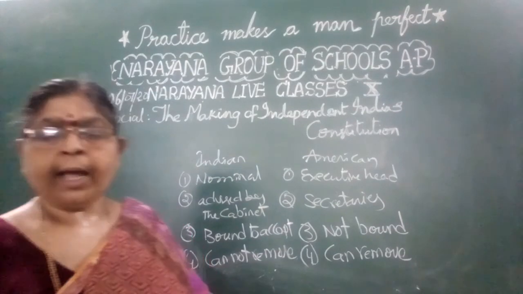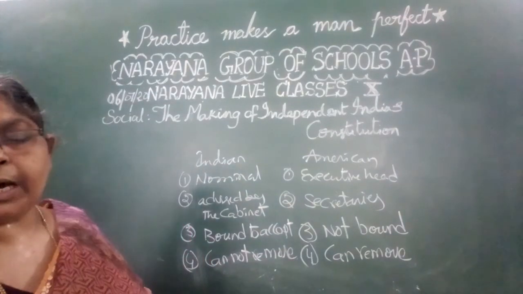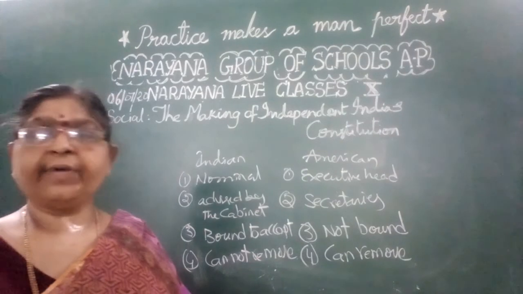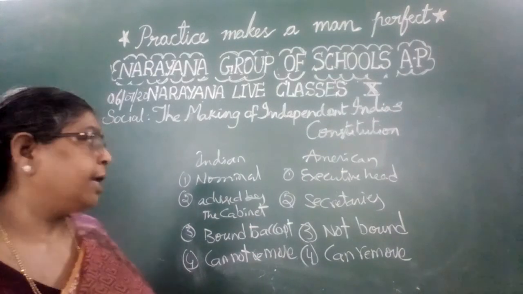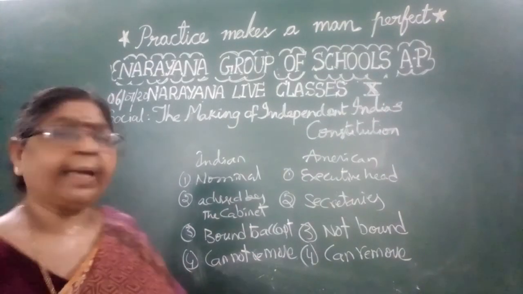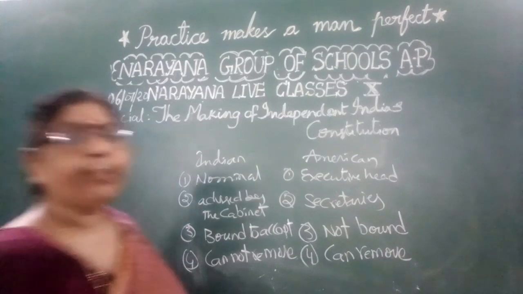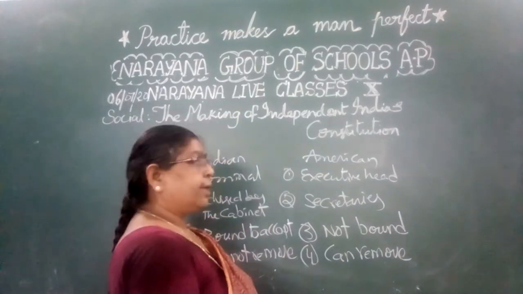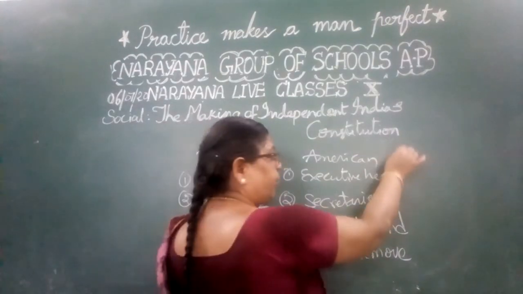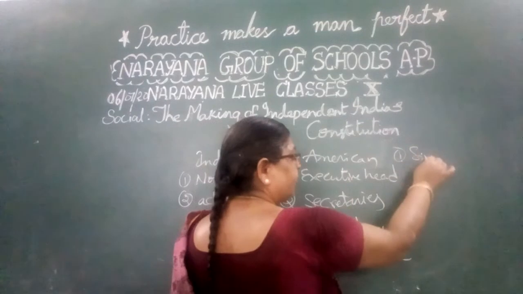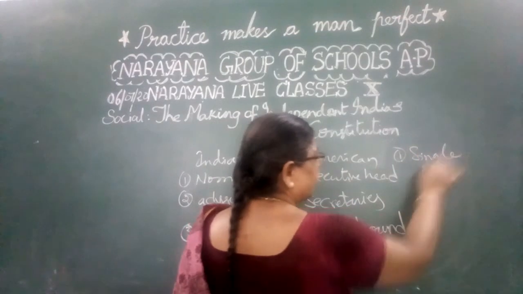Okay, children? Now the next one is, what are the unitary features of the Indian Constitution? The Indian Constitution mainly has three important unitary features. The first one is single judiciary.